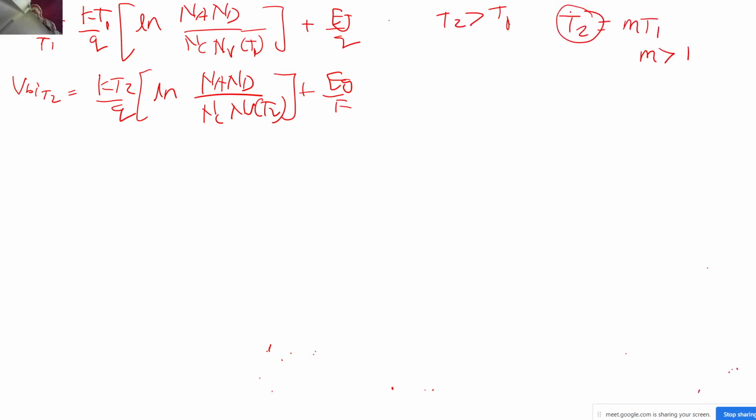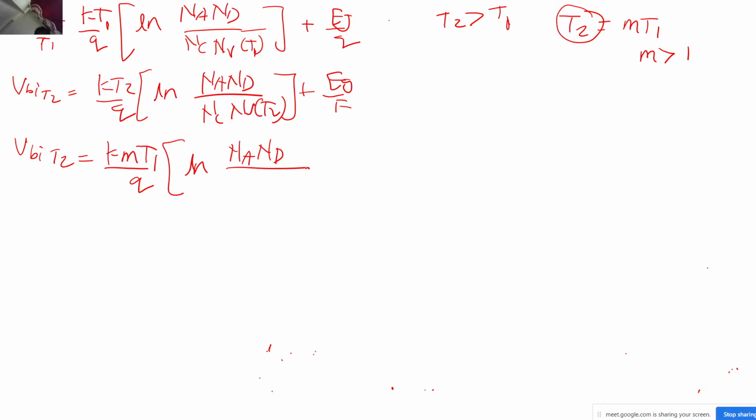So now I will be just putting this term over here. VBI of T2 became k times M times T1 by q ln of NaNd divided by NC NV of T1 times (T2 by T1) to the power 3, plus Eg by q.